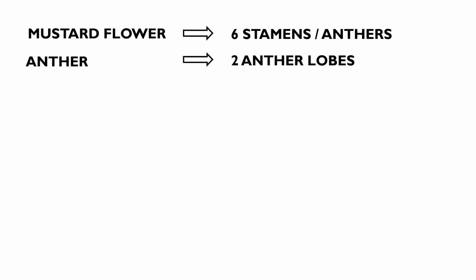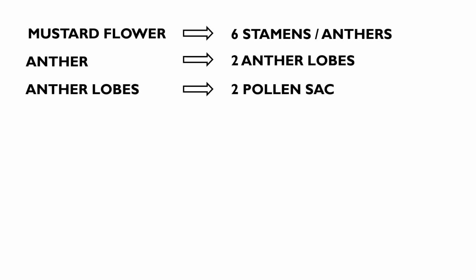Let's apply this to the mustard flower. Each mustard flower consists of 6 stamens or anthers. Each anther consists of 2 anther lobes. Each anther lobe consists of 2 pollen sacs.